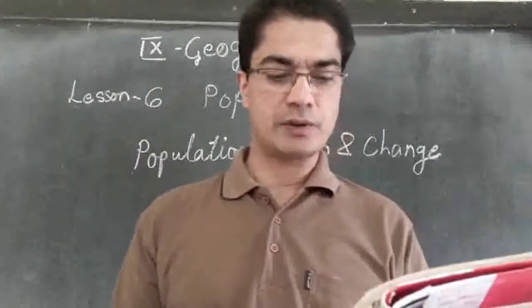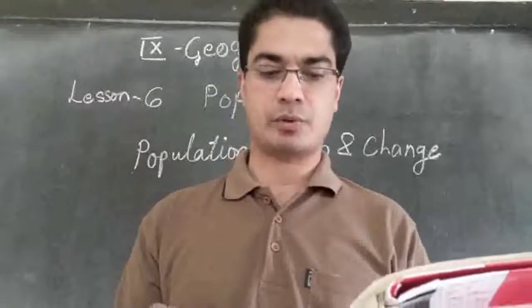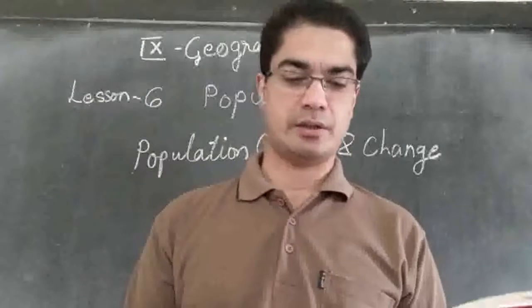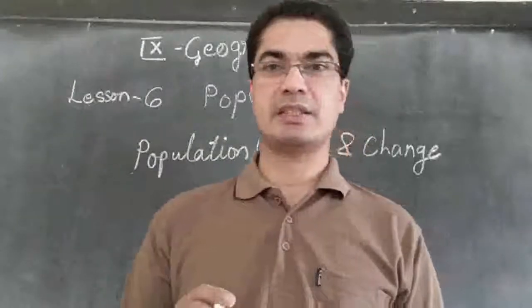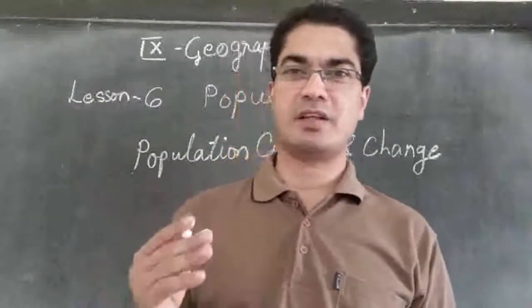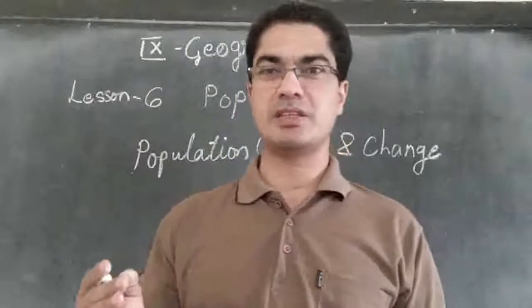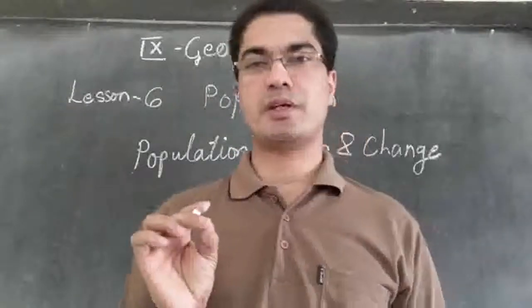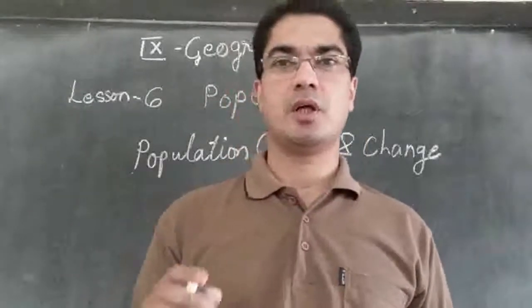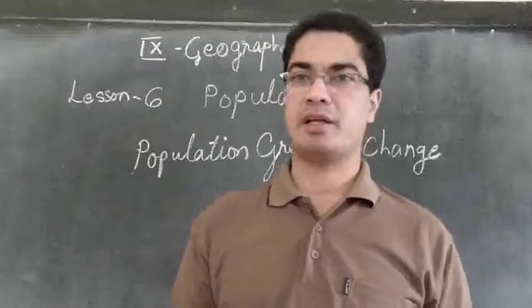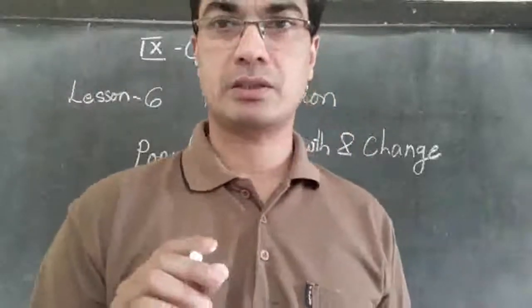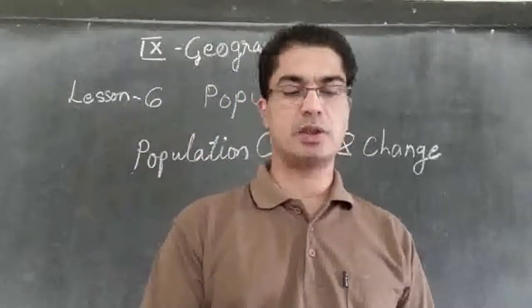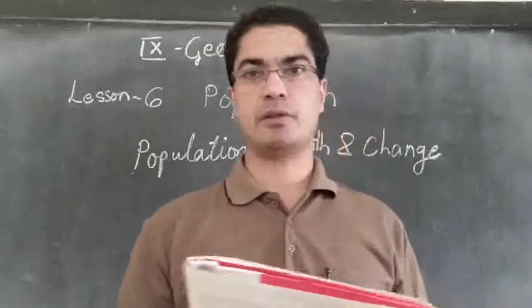Then this is the influence of the interaction of three processes, namely birth, death and migration. So why do these changes take place? The population increase or decrease, the population change and the population composition, all that. There are three factors which are responsible for that. What are they? Birth, death and migration. These are the three factors responsible. We can underline which are the three factors responsible for this population change and population growth. Which are they?